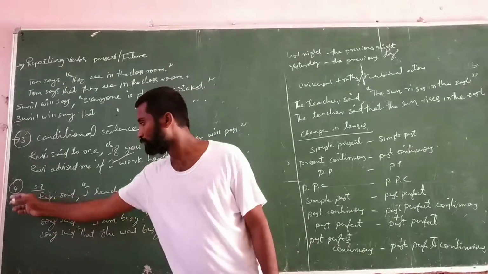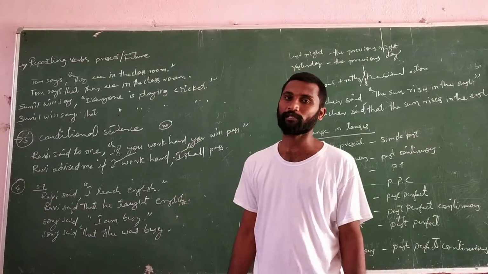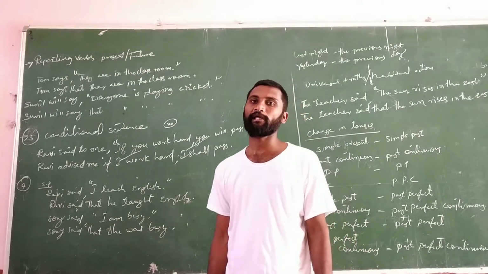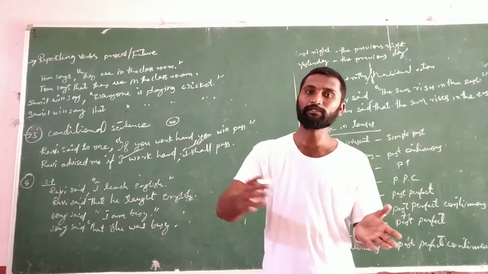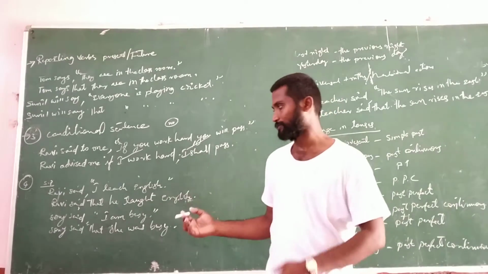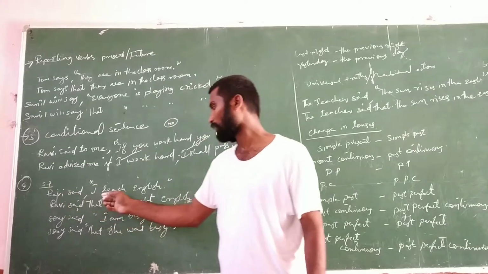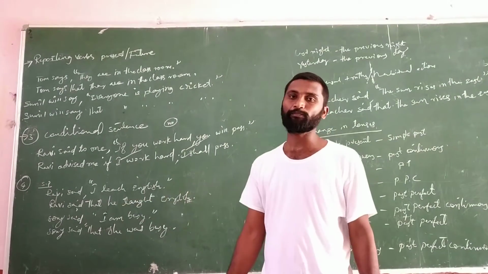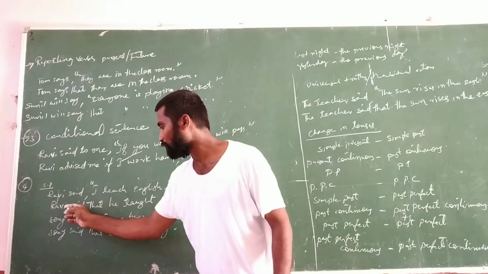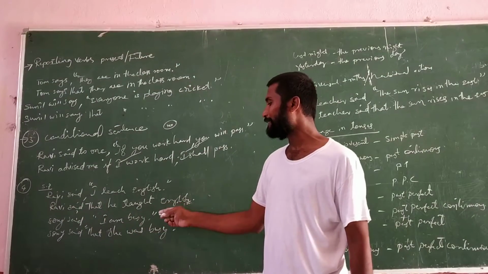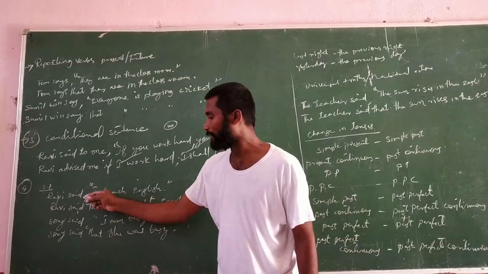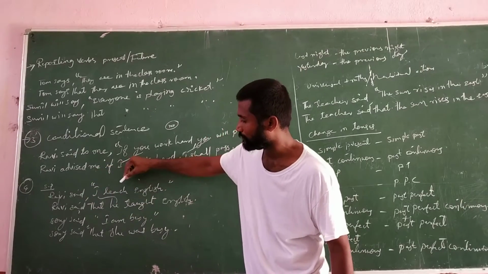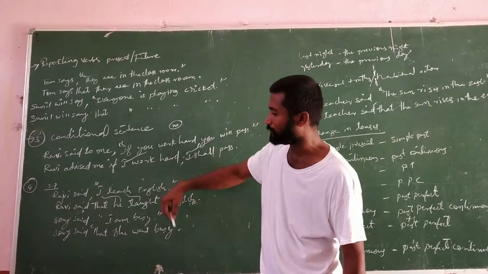Coming to rule 4, changes in the tenses. First one is simple present to simple past. Ravi said, "I teach English." I teach English is simple present tense. Ravi said that he taught English. I became he, teach became taught.